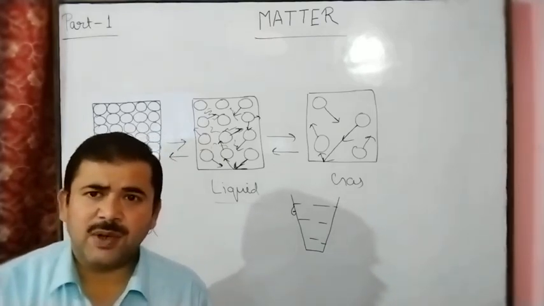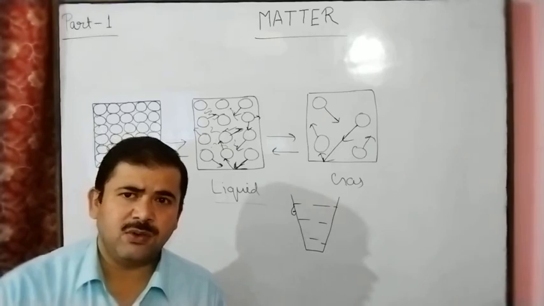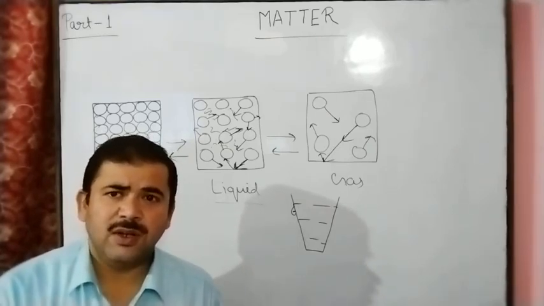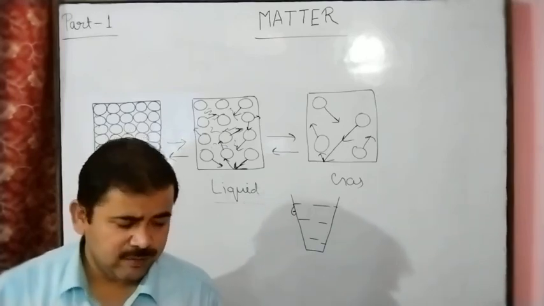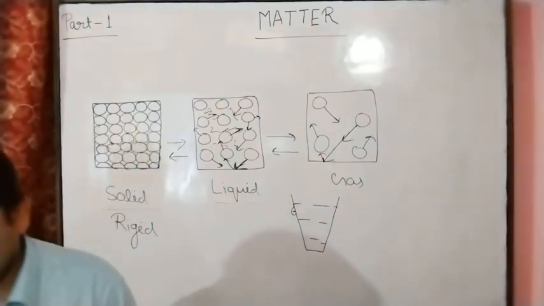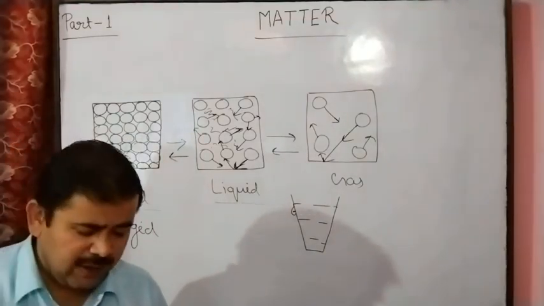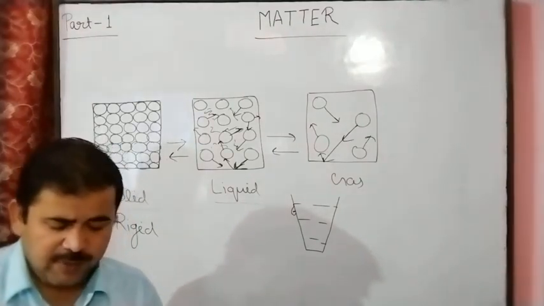By increasing the temperature, solid changes to liquid and liquid changes to gas, and by decreasing the temperature, gas changes to liquid and liquid changes to solid. So these topics are completed: the kinetic molecular theory of matter, and the second topic, change of state of matter.